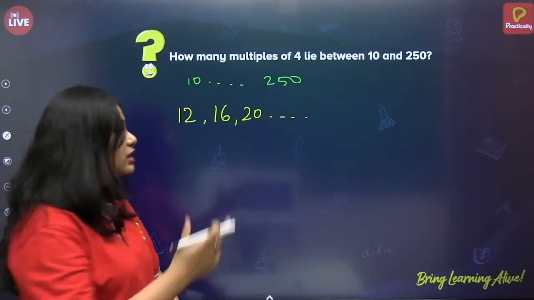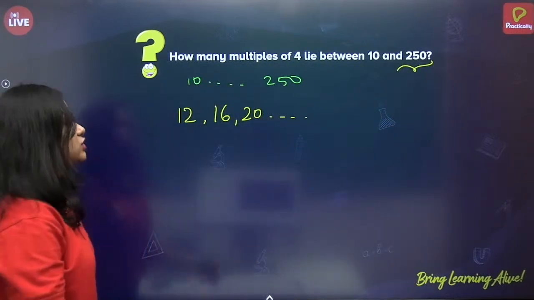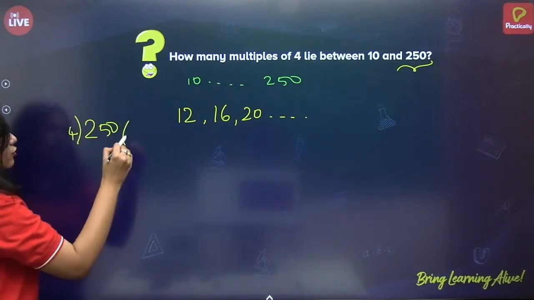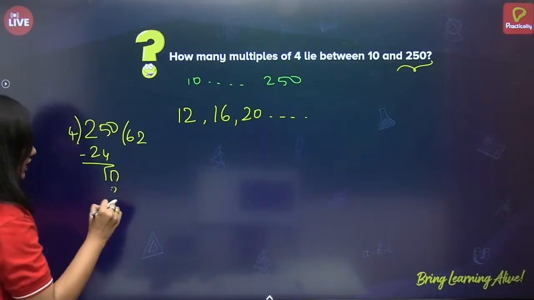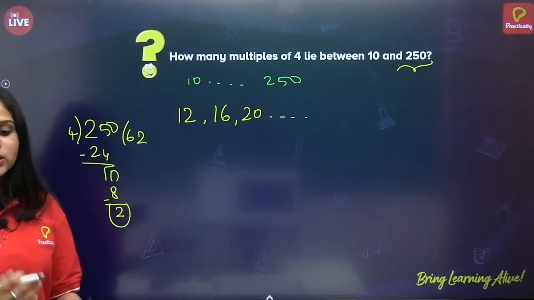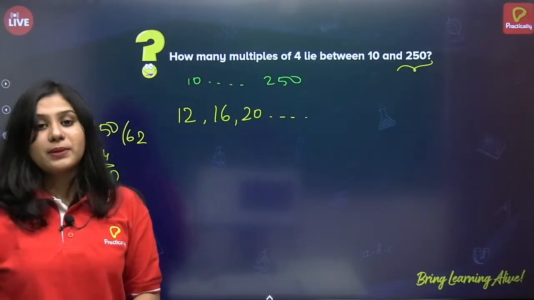How to check it? Is 250 a multiple of 4? Let us check. So, 250 by 4. 4 sixes are 24, 10, 4 twos are 8, remainder is 2. Since the remainder is not 0, we know that 250 is not a multiple of 4.